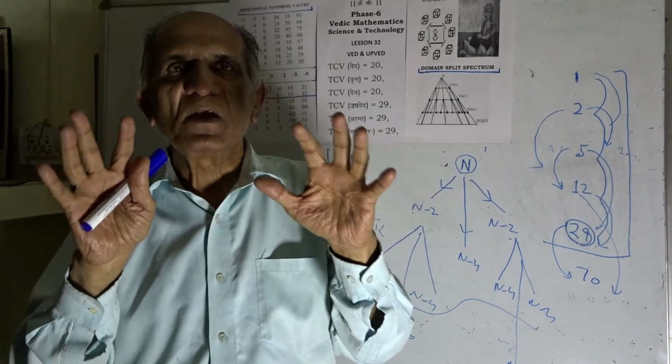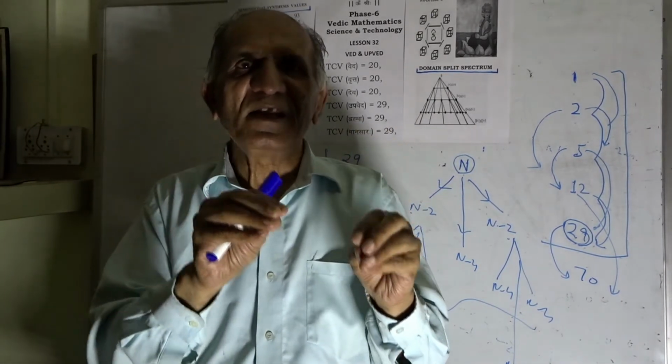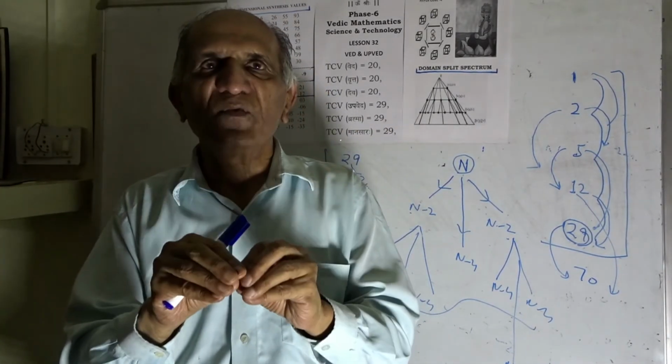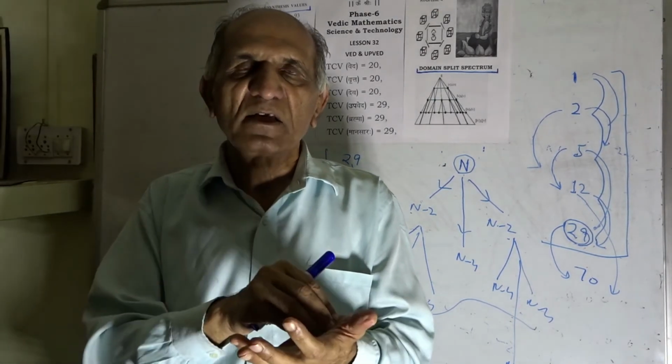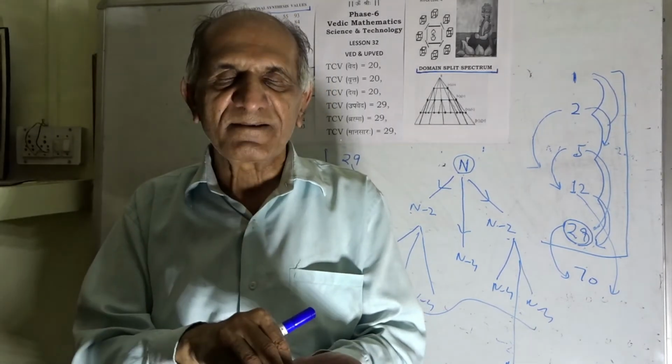And it is this happening which is the real life. It is going to be the real feature. It is here where the values and bliss of Vedic Mathematics, Science and Technology lie.